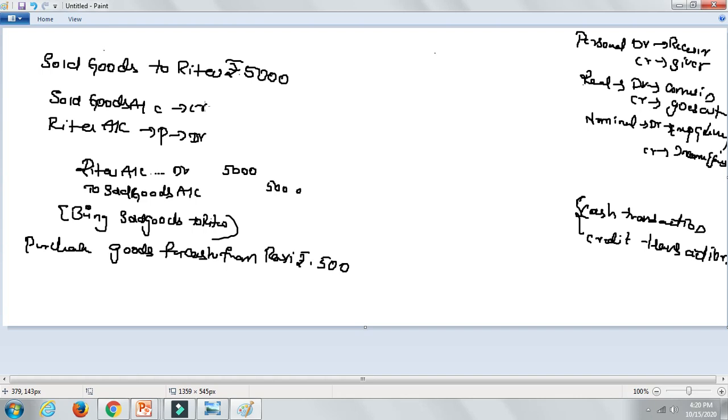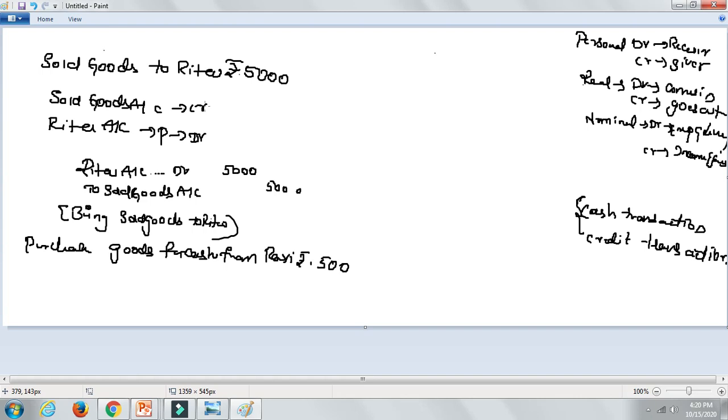She is taking time. These types of transactions are known as credit transactions. You are taking time, 1 month or 6 months, either to receive or to pay. If you are paying immediately, that is a cash transaction. So you need not remember his name, because you are no more concerned with him, because you paid him cash.